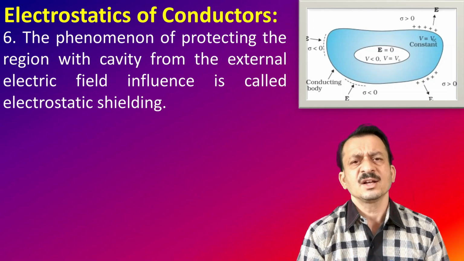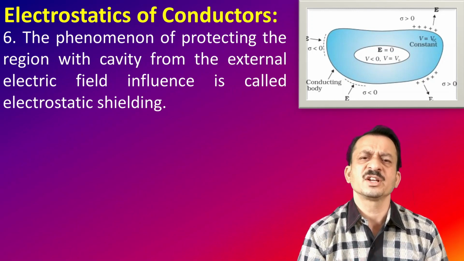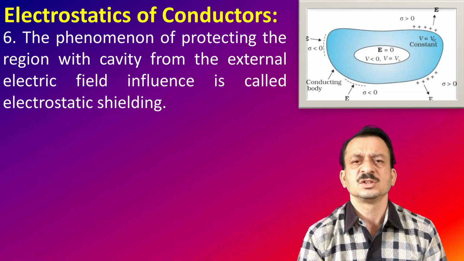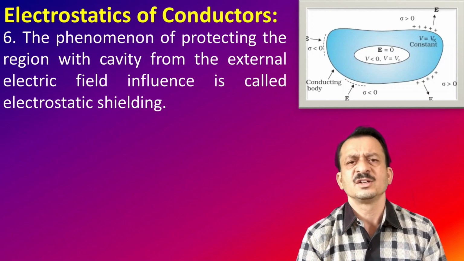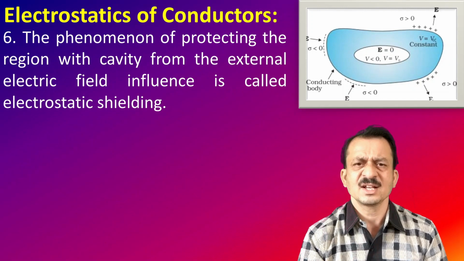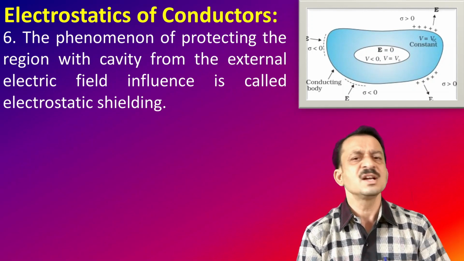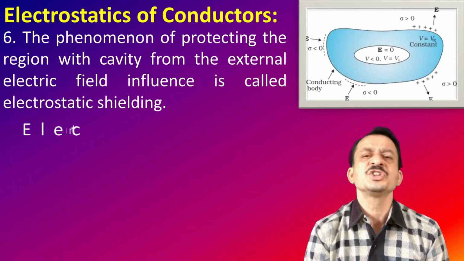Whatever the charges on that conductor may be, or however strong the external electric field may be, no field lines or electric influence will penetrate inside this cavity, and this phenomenon we call electrostatic shielding.